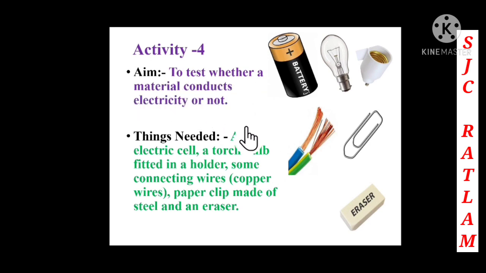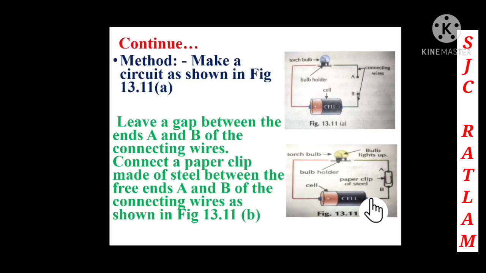Children, here we are going to see the things that we need: an electric cell, a torch bulb fitted with a holder, connecting wires, that is the copper wires, a paper clip made of steel, and an eraser. Now children, here we are going to see the method.